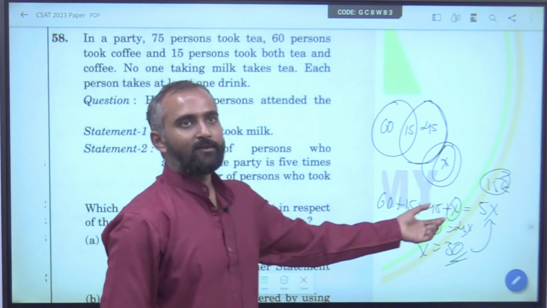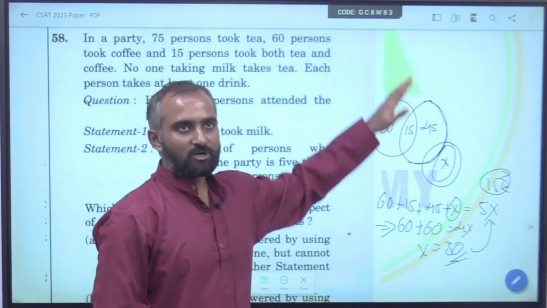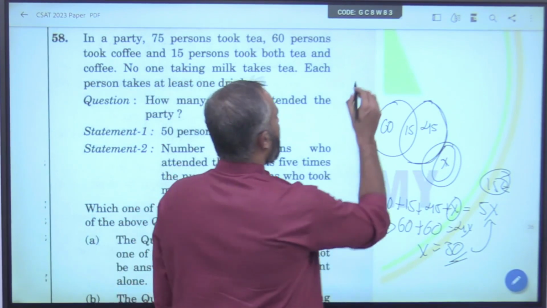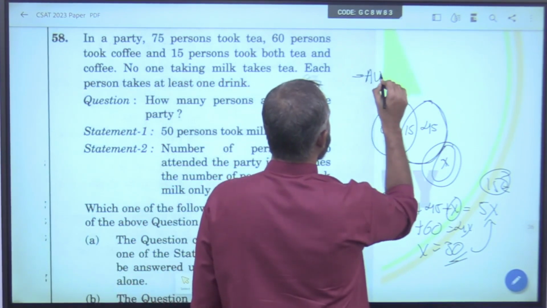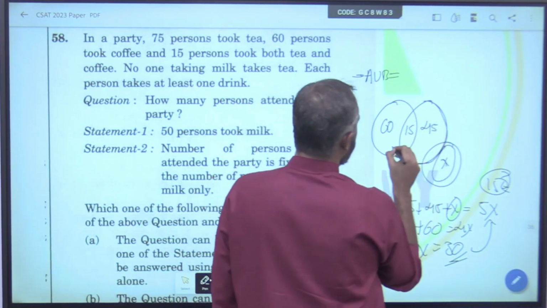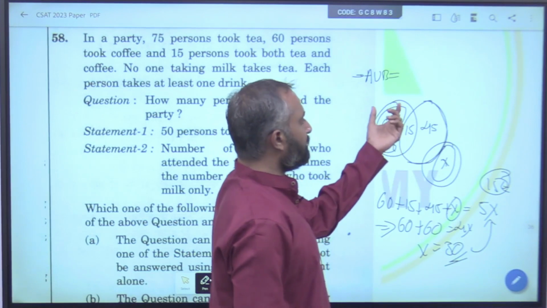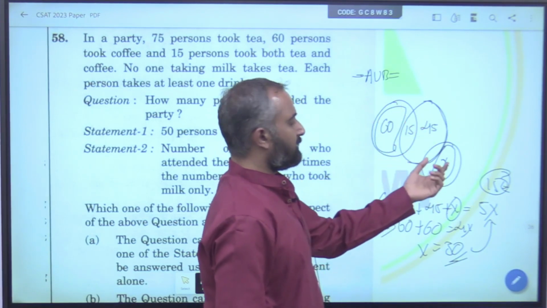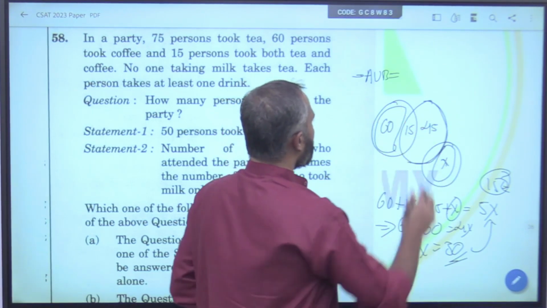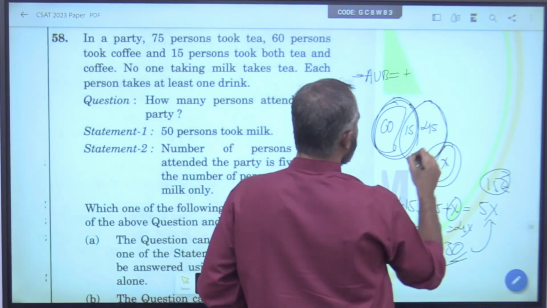You need not even calculate it. When you know the previous concept I have explained, for knowing the union, there are only 2 ways. Either you know the people who took only milk, only coffee, this, or you know the people who took whole coffee and the people who took both.